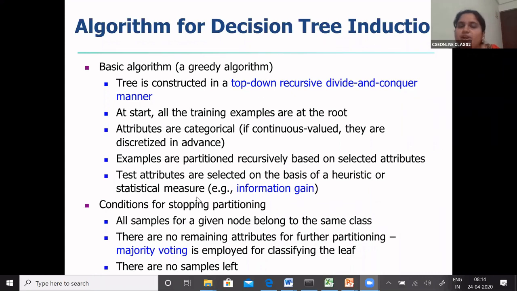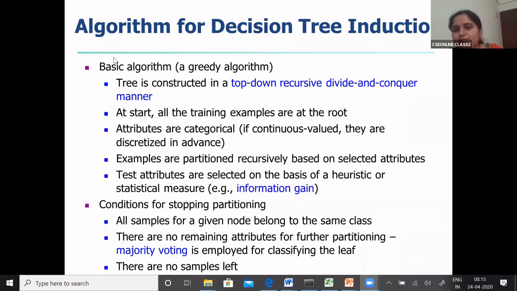Then what have you observed? Here all the attributes are categorical. What do you mean by categorical? It should belong to one of the classes, right? It is not continuous valued, like yes, no, or true, false.